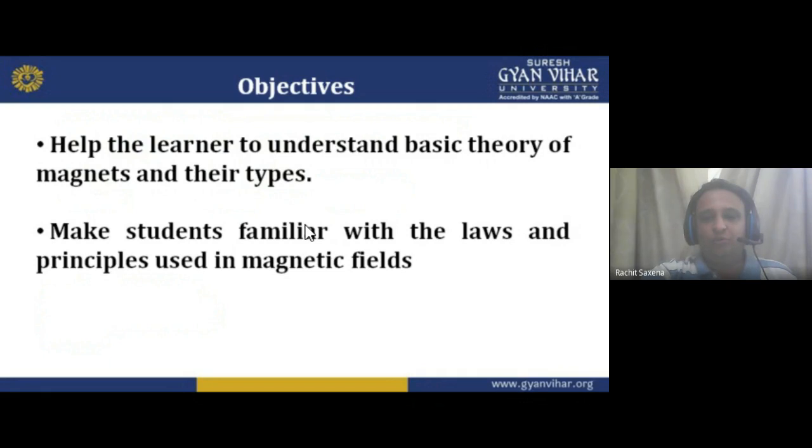Okay, students, I hope you understand this. These are the objective laws, and types of magnets and their theory, which we are basically going to study. If we want to study the theory, first we have to touch the basics also, touch and understand. Okay, now move forward.